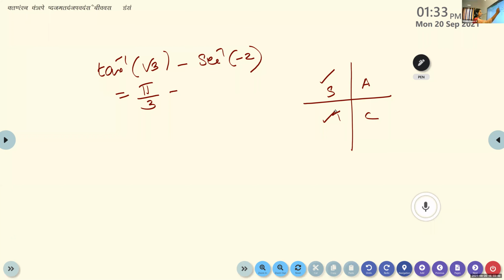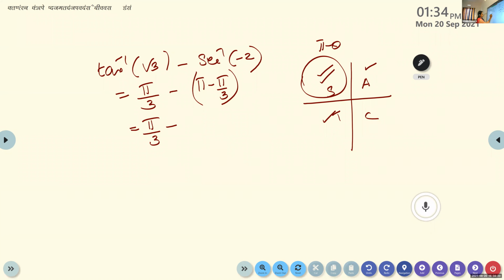So 0 to pi means first quadrant. So now we have the second quadrant. Second quadrant means it takes the form pi minus theta, isn't it? Pi minus theta. Therefore, it takes the form pi minus pi by 3, 180 minus theta. So it is 2 pi by 3, minus 2 pi by 3. So it will be same as minus pi by 3.